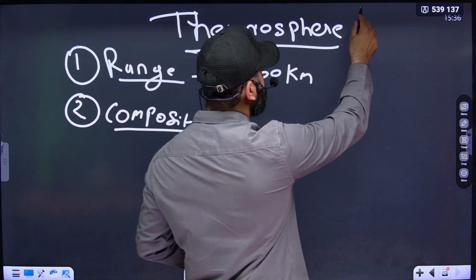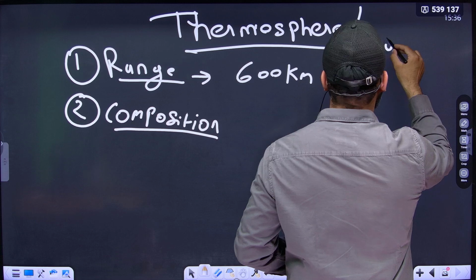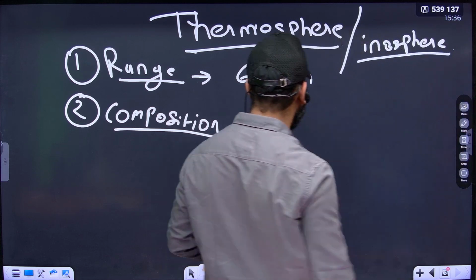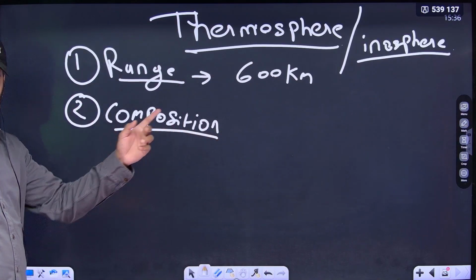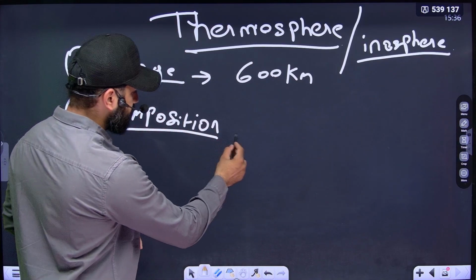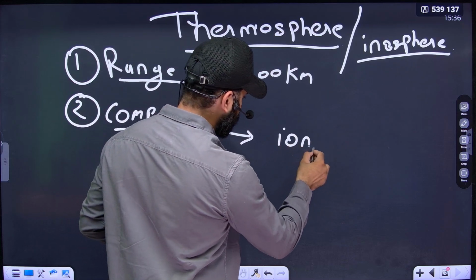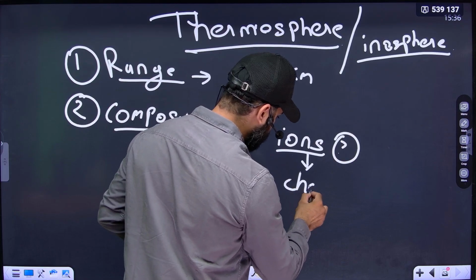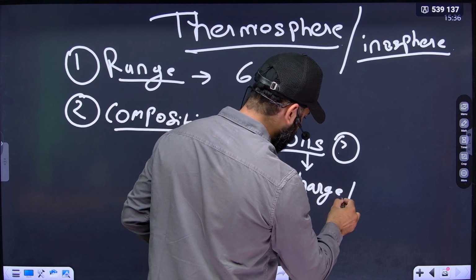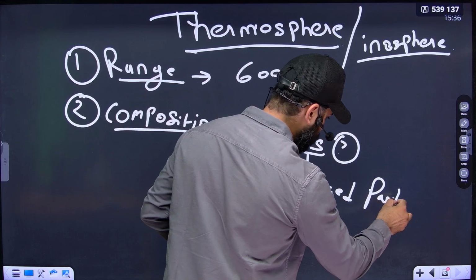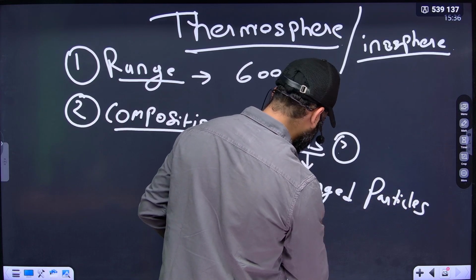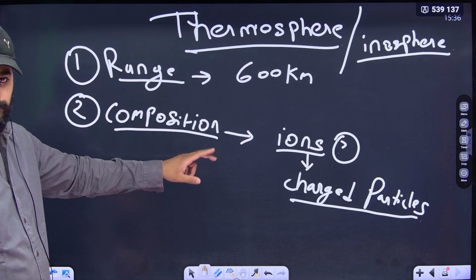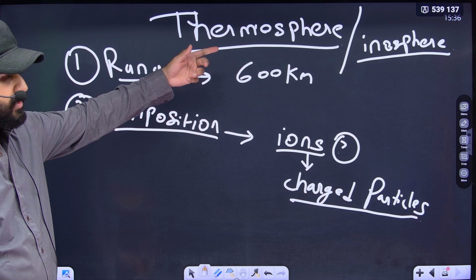We know that thermosphere is also known as ionosphere. So why is it known as ionosphere? Why is thermosphere known as ionosphere? Because it contains ions. What are ions? Ions are nothing but charged particles. Now we have to understand why ions or charged particles accumulate only in thermosphere or ionosphere, not